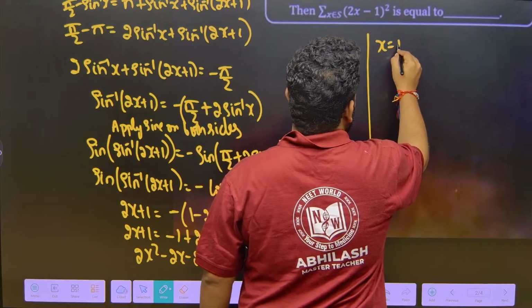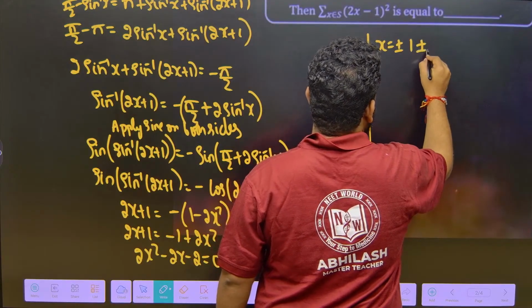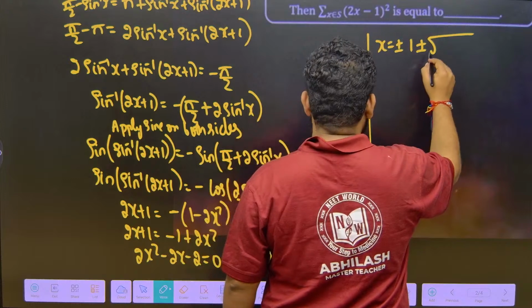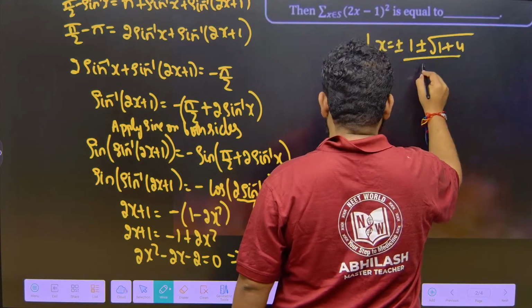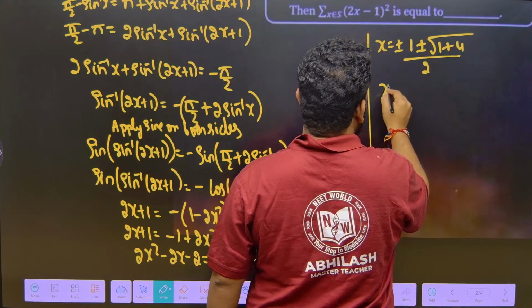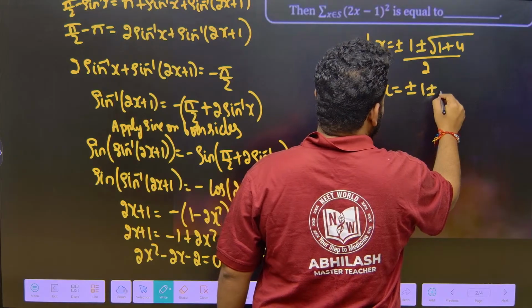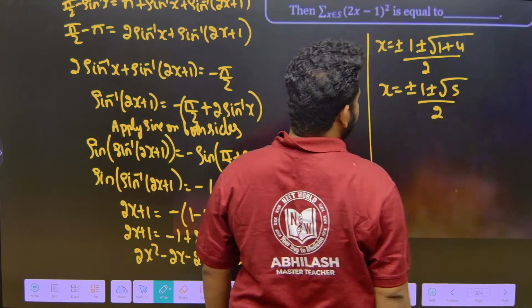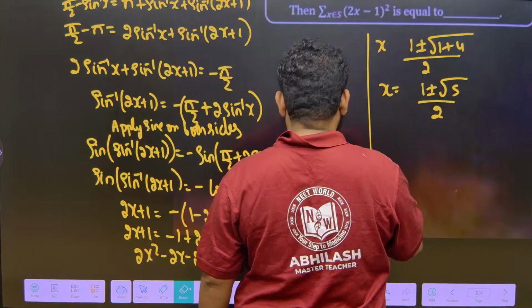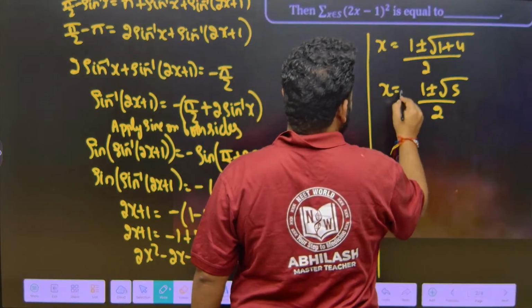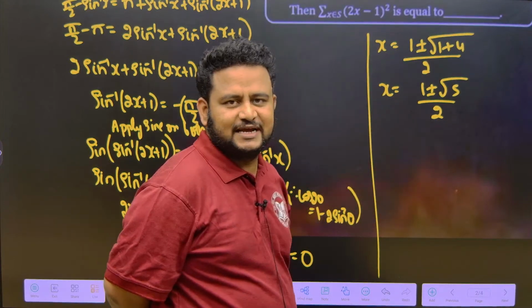So x is equal to 1 plus or minus root 5 by 2. Now, which should we select?